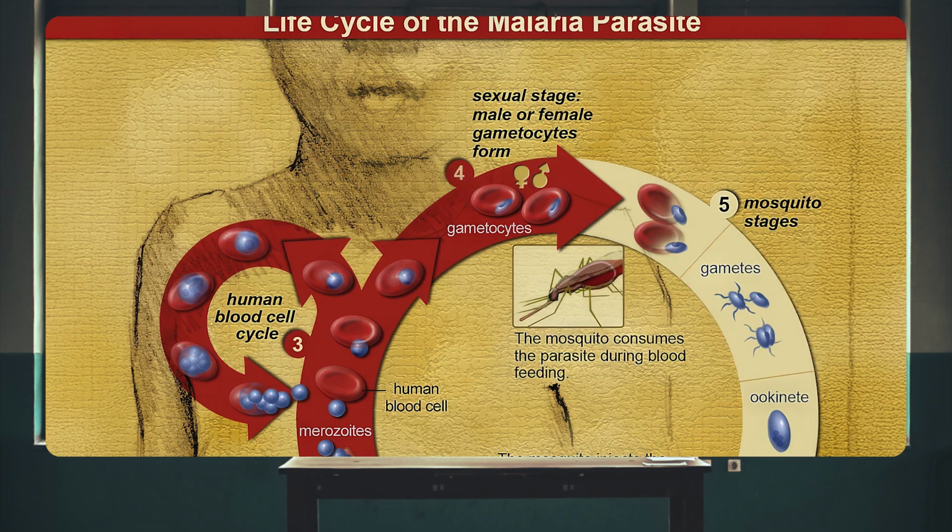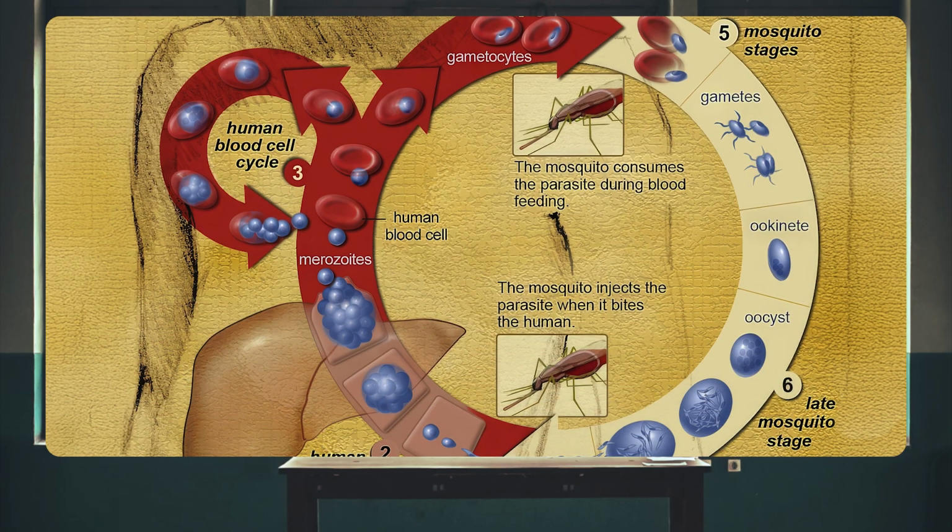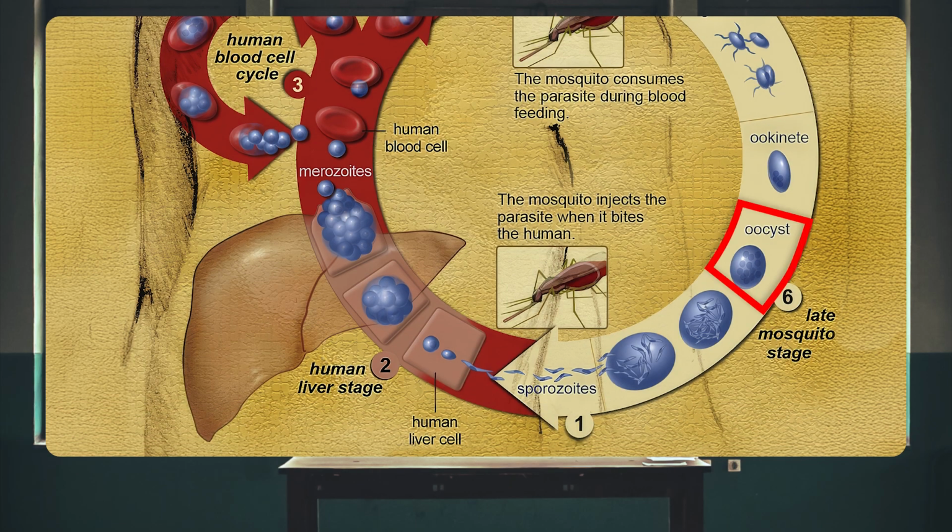A mosquito ingests those gametes or gametocytes during its blood meal, and hopefully it gets both a male and a female. When it does, those gametocytes emerge from the red blood cells in the mosquito gut, and they merge to form a zygote. That zygote then transforms into an ookinete. The ookinete is mobile, and it passes through the wall of the mosquito's gut and forms an oocyst.